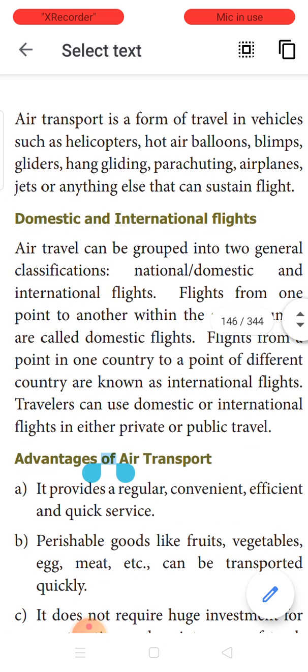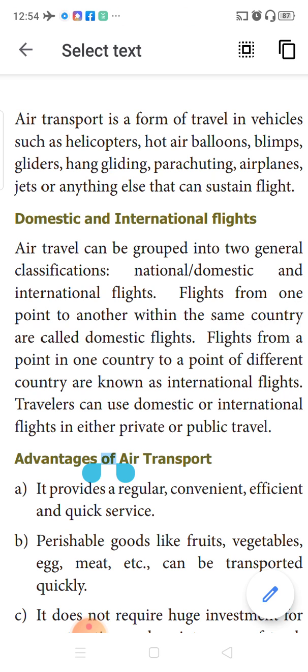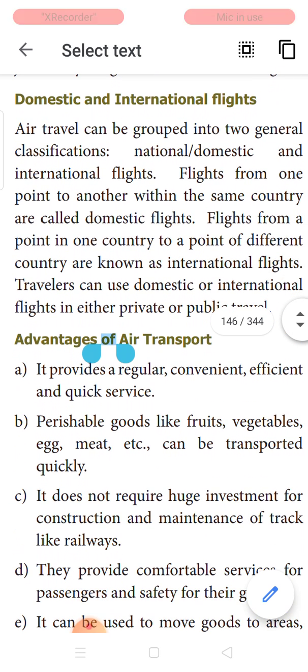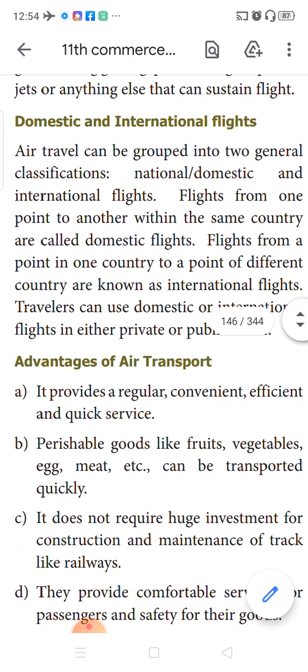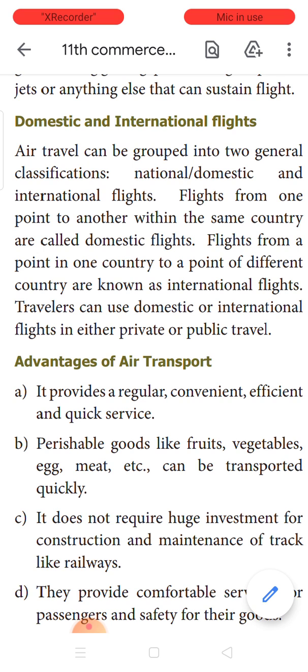Gliders and hang gliders, parachuting, all those fly in the air only. Apart from that, airplanes and jets are also there. All these together sustain flights. And next are domestic and international flights. If air travel is grouped into two general categories, one is national or domestic. The other is international flights.